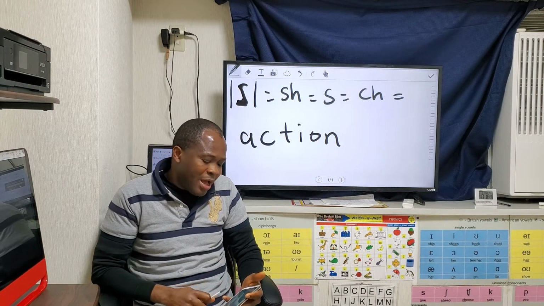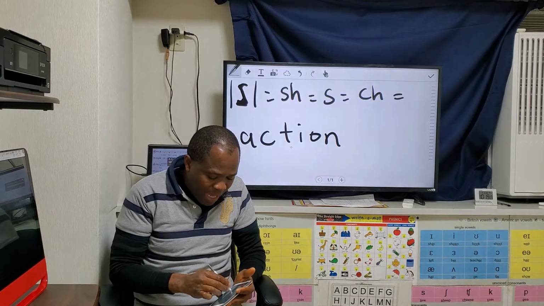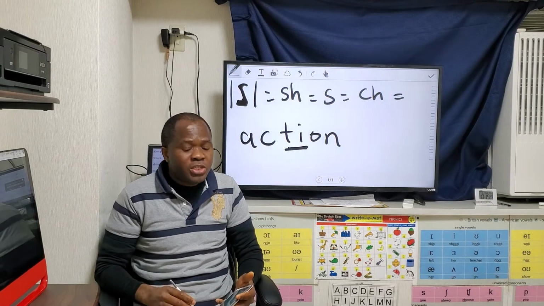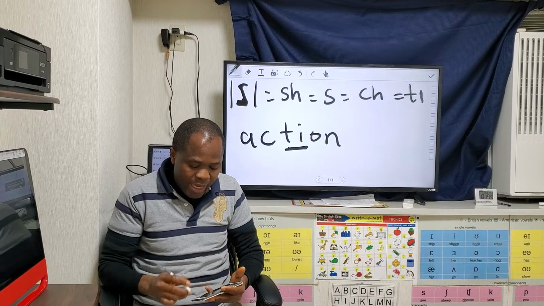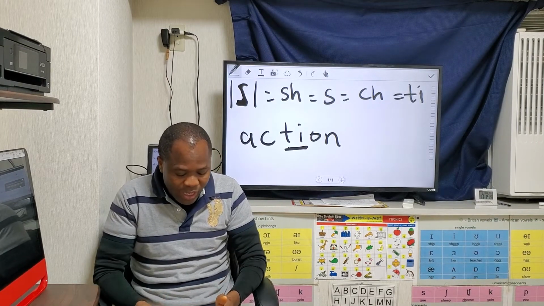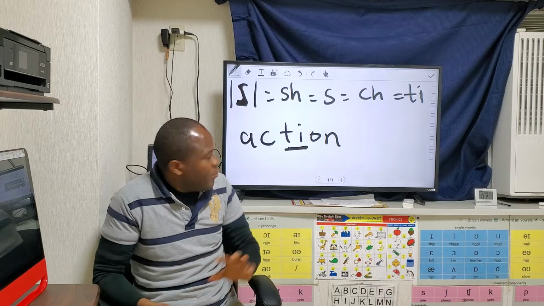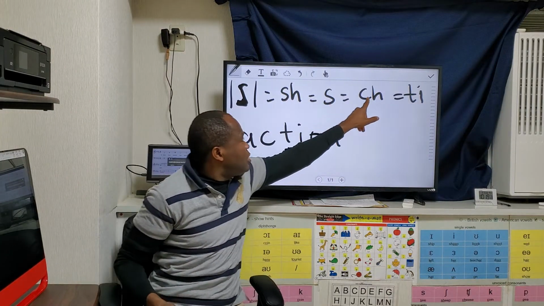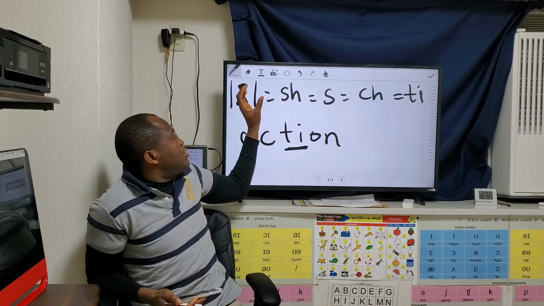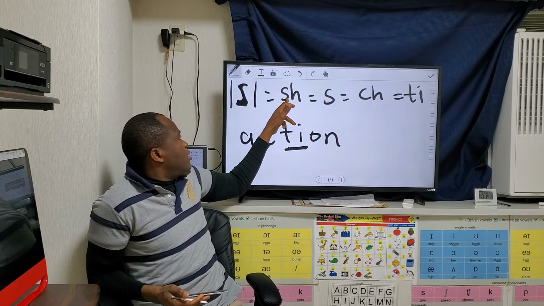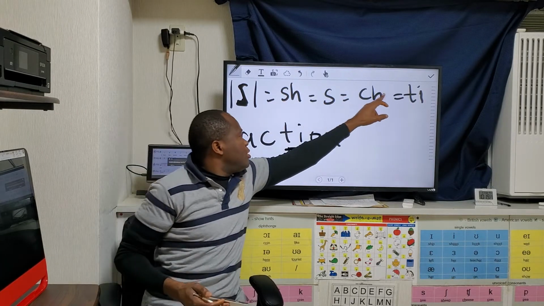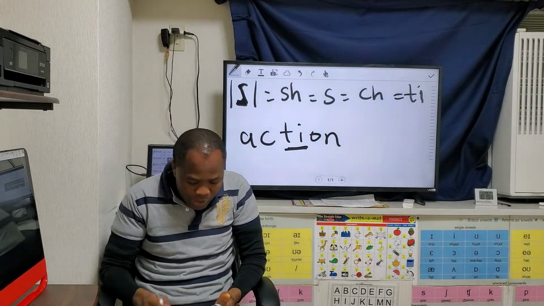If you look at the word action, the TI spells the sh sound. So we can represent the sh sound with TI. So we've got 1, 2, 3, 4. So we can use many letters to spell the sound sh. Let's go to number 5.